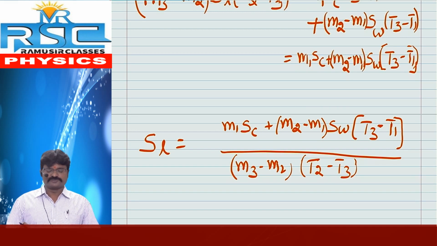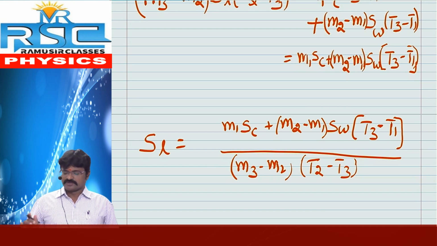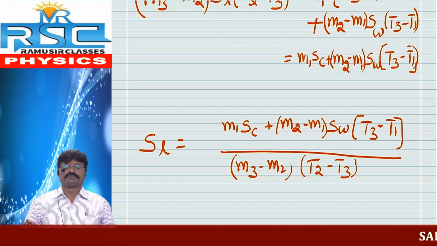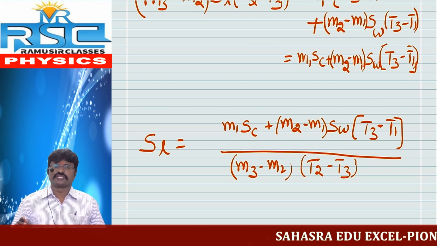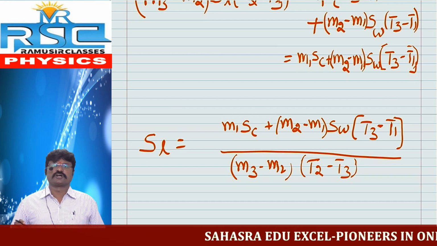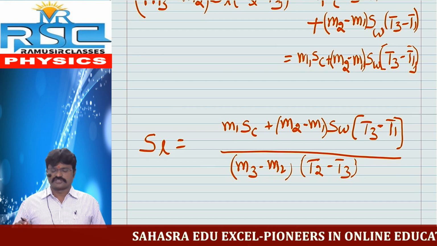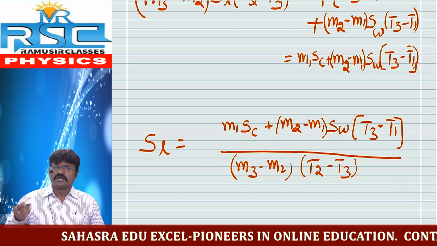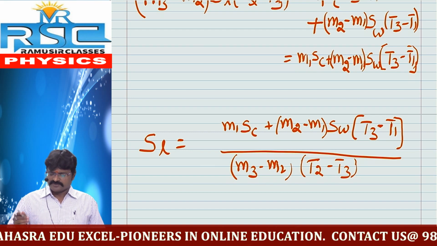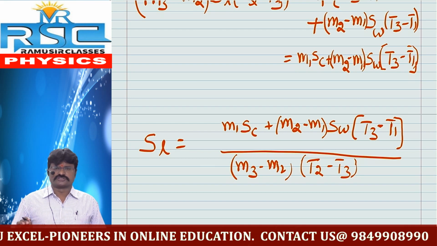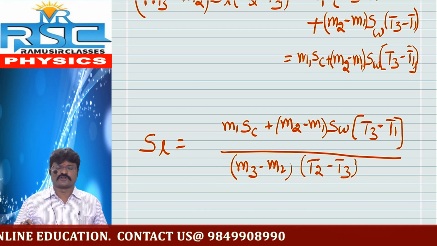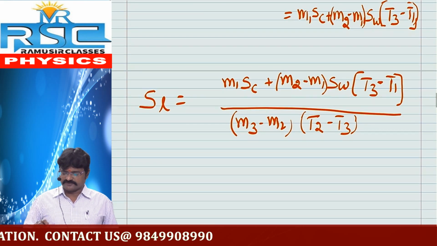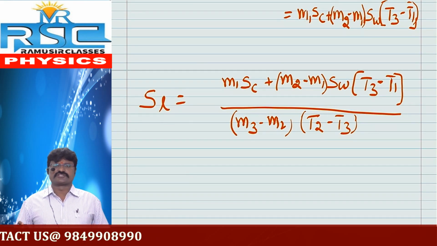How is it possible, sir? If you substitute the mass of calorimeter, mass of water, mass of lead shards, specific heat of water, specific heat of calorimeter, and all the terms which we already took in this formula, then we can easily find the specific heat of lead shards.